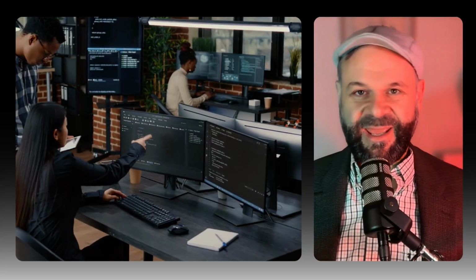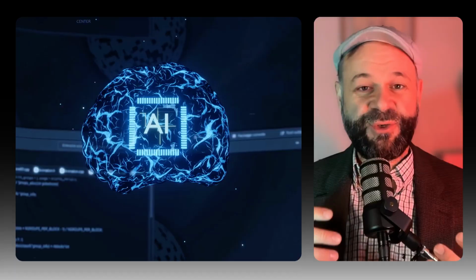Most people think you need to be an AI expert to choose the right model, but what if I told you that the smartest approach is to let AI choose itself?